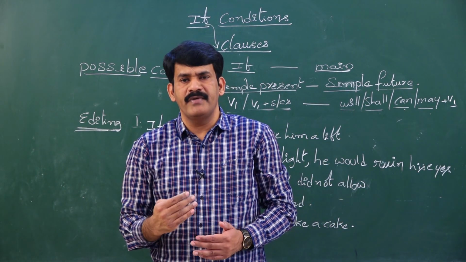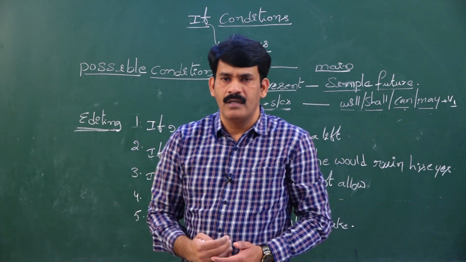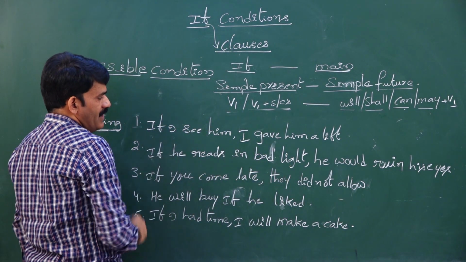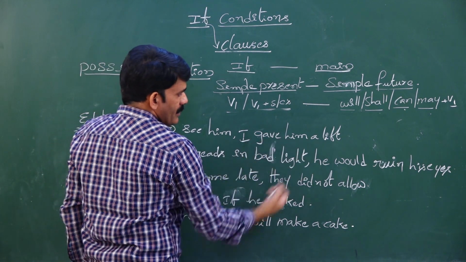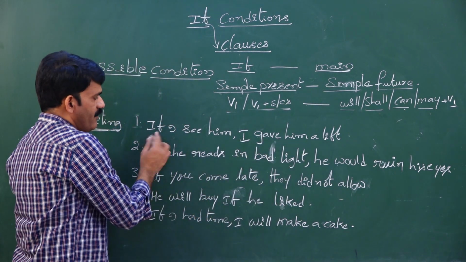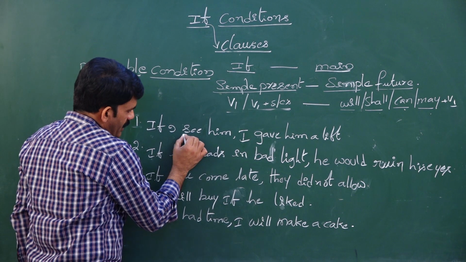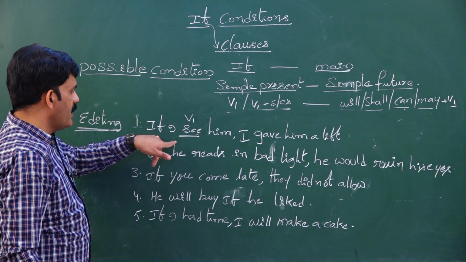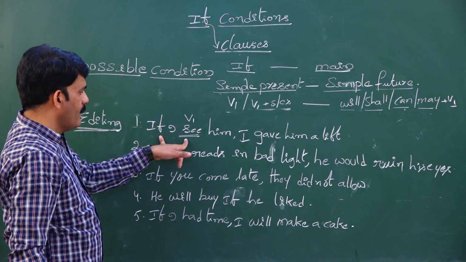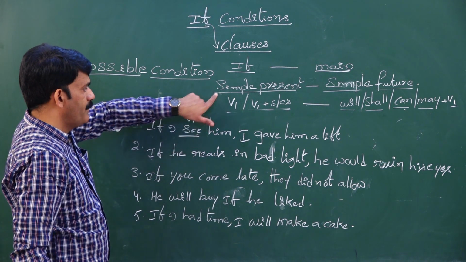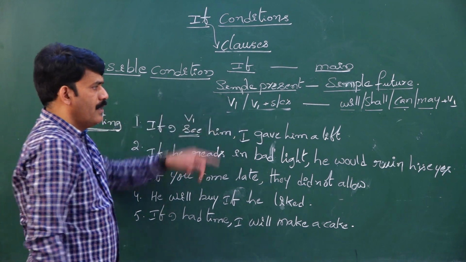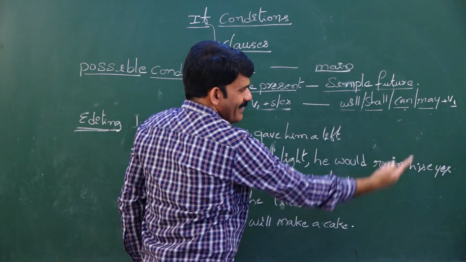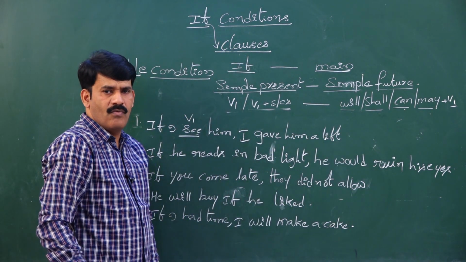How to do editing with possible condition? When you see the sentence on the board, if I see him, I gave him a lift. If I see is the first form of the verb. When the if clause has the first form of the verb, that means simple present tense. The main clause must have will, shall, can, may plus V1.